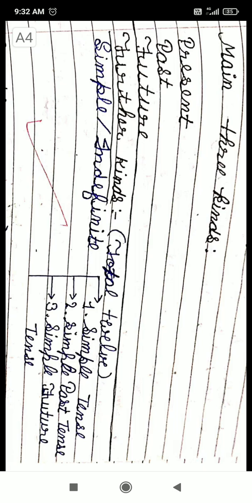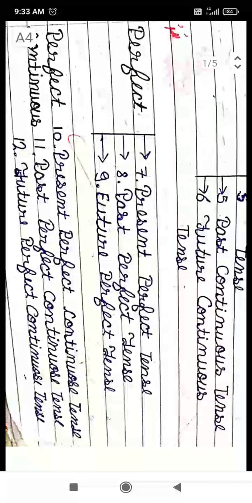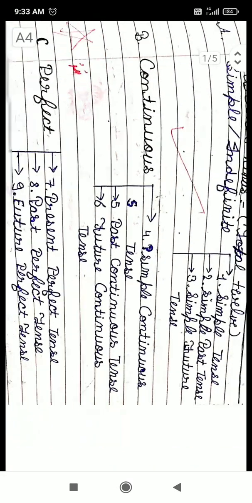So let us start with these tenses: simple, continuous, perfect, and perfect continuous. Simple tense is further divided into three parts: simple present tense, simple past tense, and simple future tense. Continuous is also the same: present continuous, past continuous, and future continuous. Perfect tense also has present perfect, past perfect, and future perfect. Perfect continuous also has three kinds: present perfect continuous, past perfect continuous, and future perfect continuous.